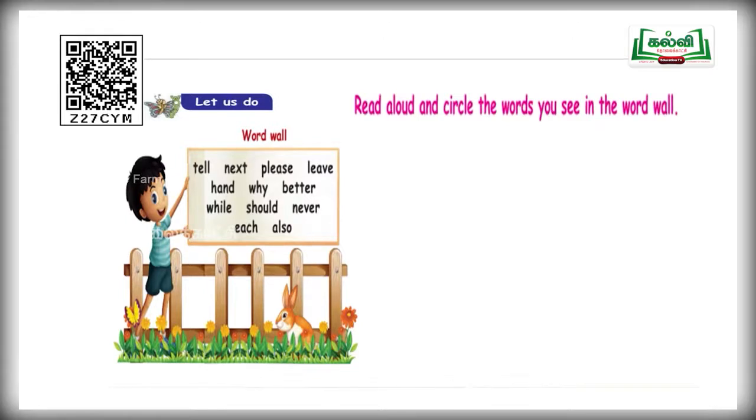Next. Third, please. P-L-E-A-S-E. Please. Next one, leave. L-E-A-V-E. Leave. Next one, hand. H-A-N-D. Hand.